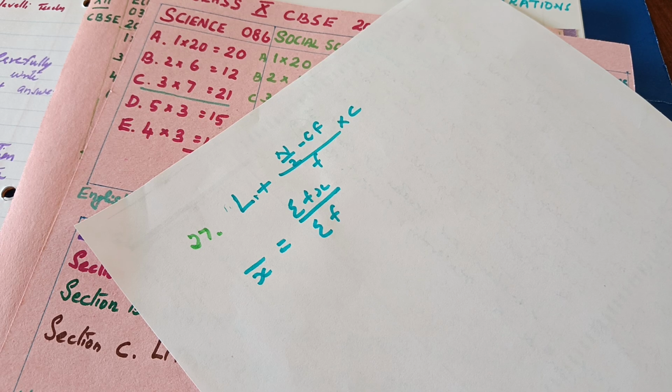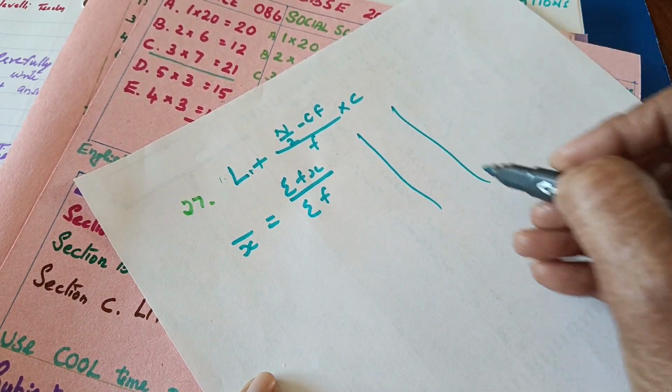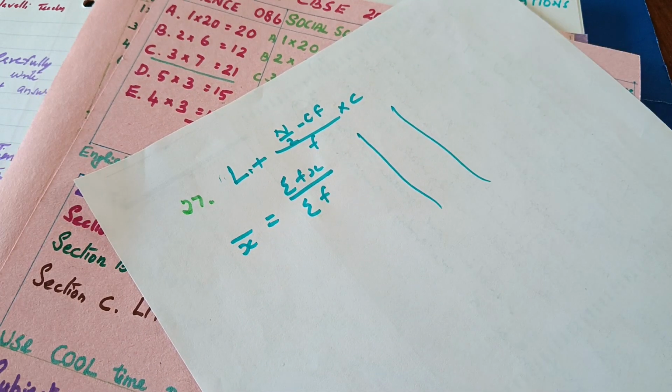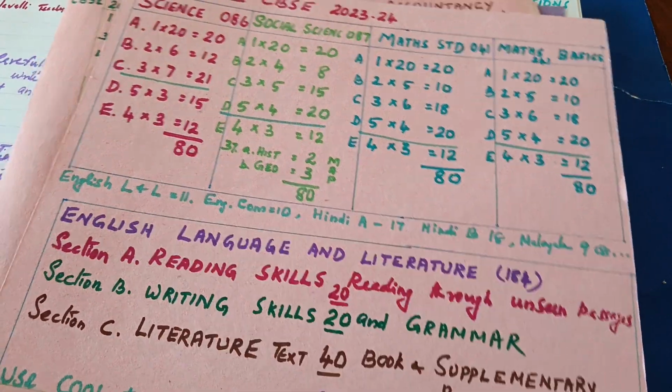And suppose in the step deviation method, you have to find the assumed mean, and x minus a you need. So according to the equation you have to draw the columns and write down the headings.